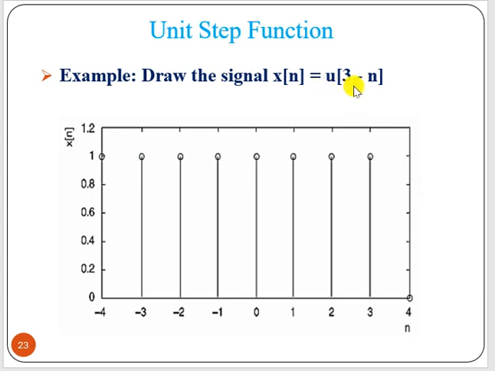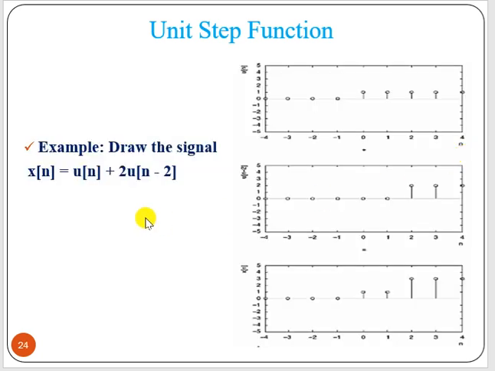Now say u of 3 minus n. So what are we getting? u of minus n, then shifted by 3 units. Now for that, 3 minus n equal to 0, then n equal to 3. So it will start from 3 and go up to minus infinity, because it is u of minus n plus 3. Okay.